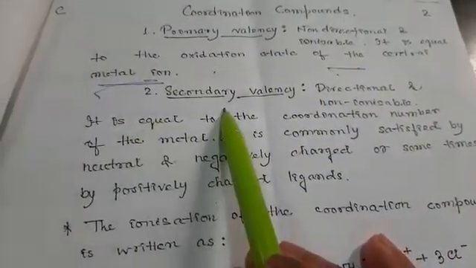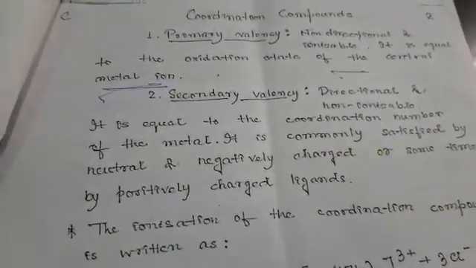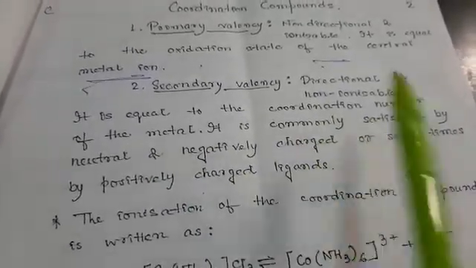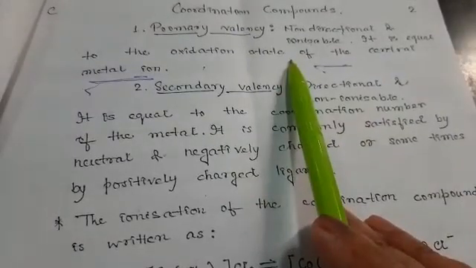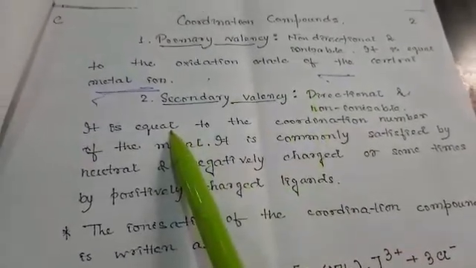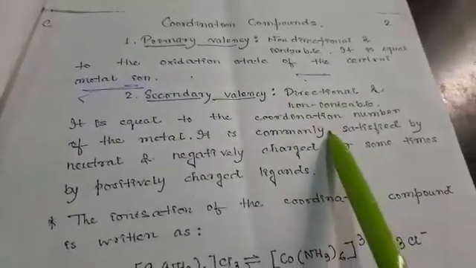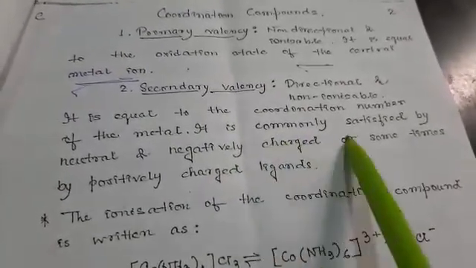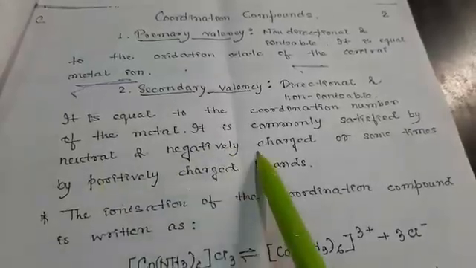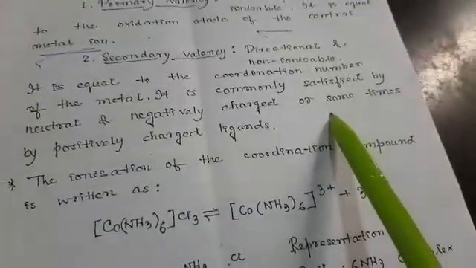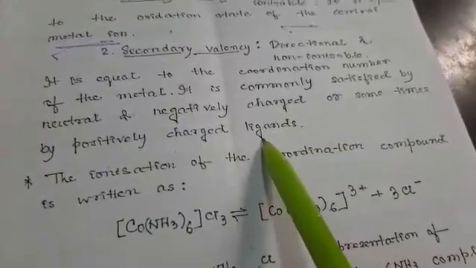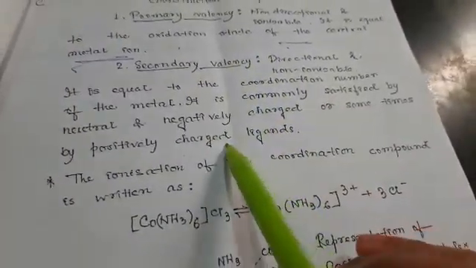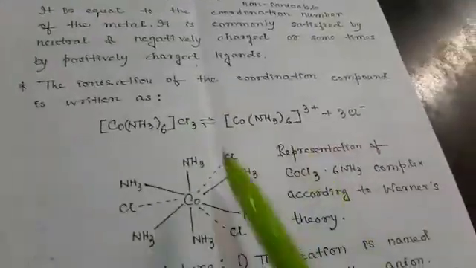Second is the secondary valency. Secondary valency is directional and non-ionizable. It is equal to the coordination number. Primary valency is equal to the oxidation number of the central metal atom, and secondary valency is equal to the coordination number of the metal. It is commonly satisfied by neutral and negatively charged, or sometimes positively charged, ligands. So these two types are there, the primary valency and secondary valency. Now how is it shown?